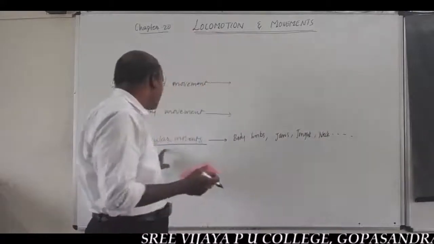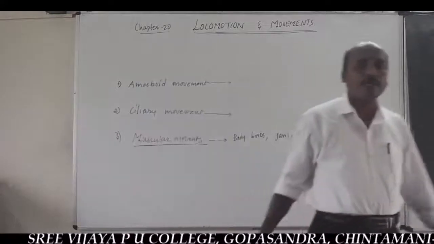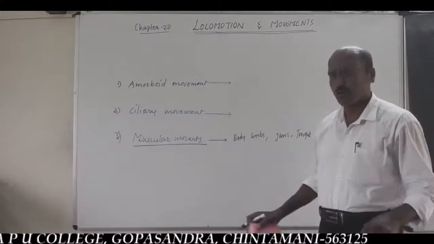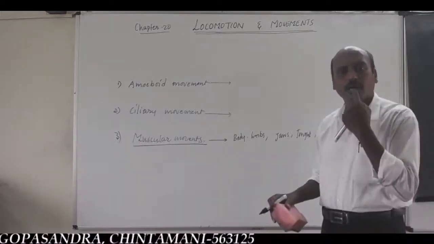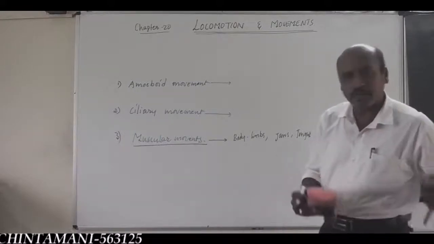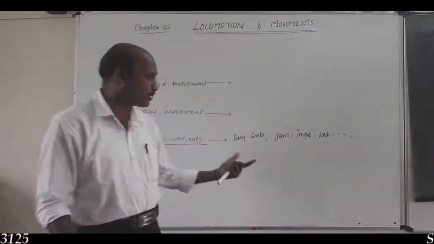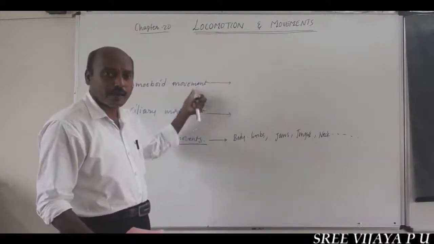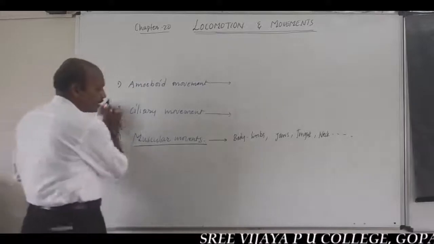While muscular movement takes place by the help of different types of muscle tissues, like movement of limbs, jaws, tongue, eyelids, or movement of the entire body from one place to another. These are the different types of movements: amoeboid, ciliary, and muscular movements.